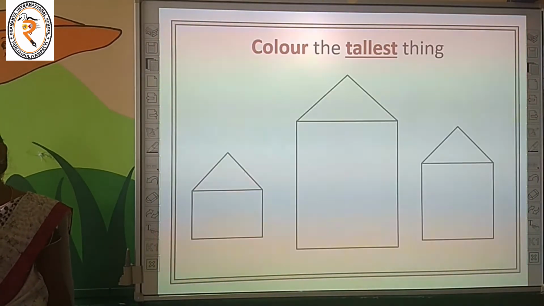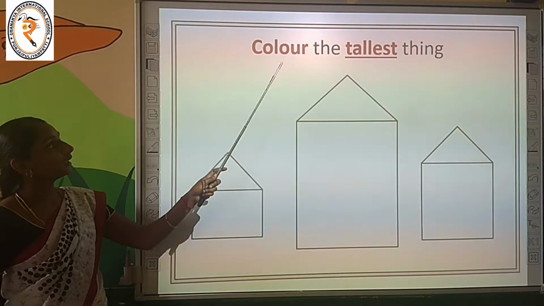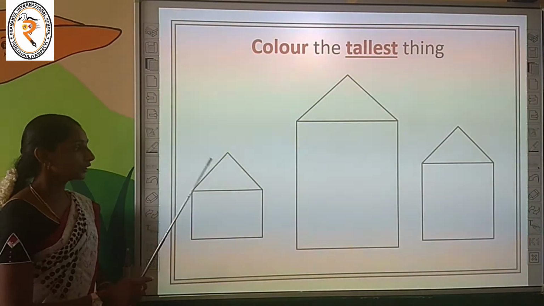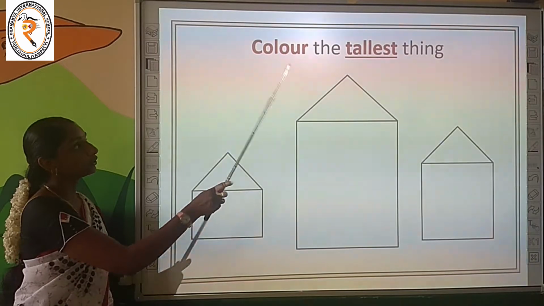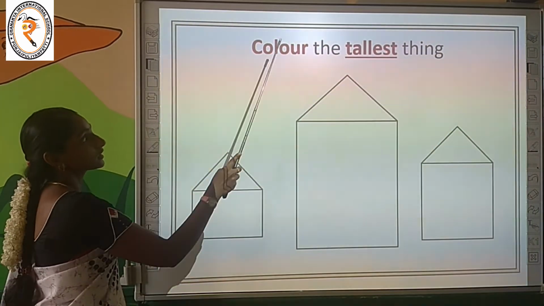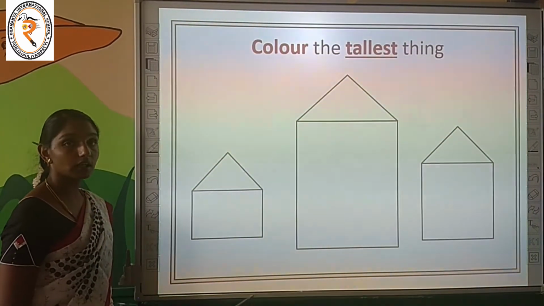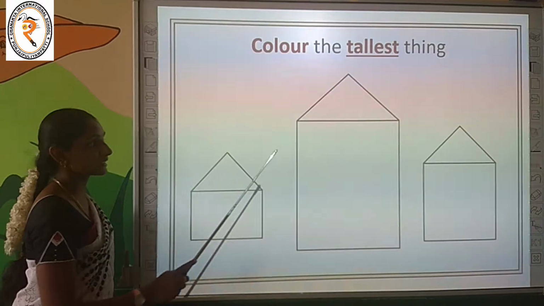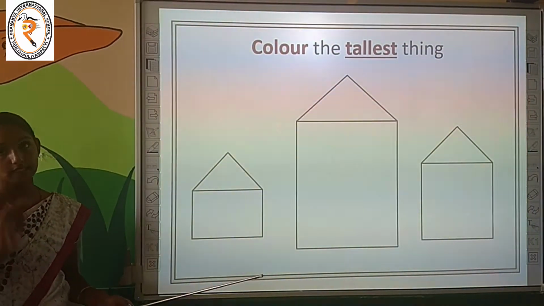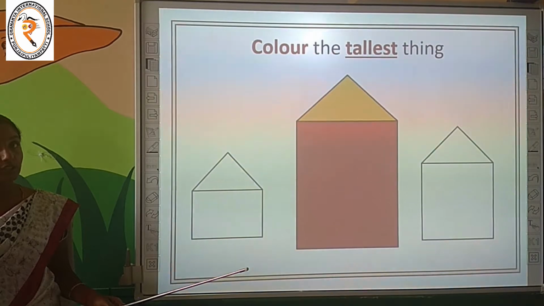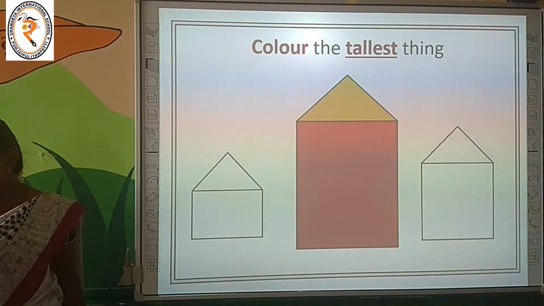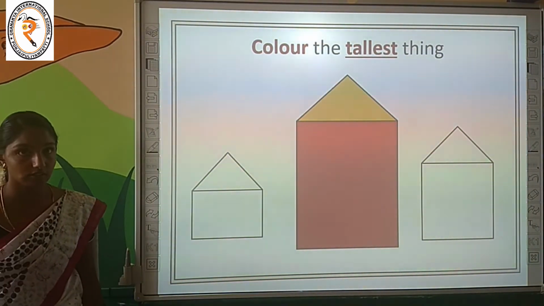One more activity is for you. See here. Color the tallest thing. Can you see there are 3 things in different heights? You have to find which is the tallest and you have to color it. Which is the tallest, children? Yes, the second picture is taller than the others. Shall we color it? Do you like to color? Yes. Enjoy this activity. Okay, that's it children.